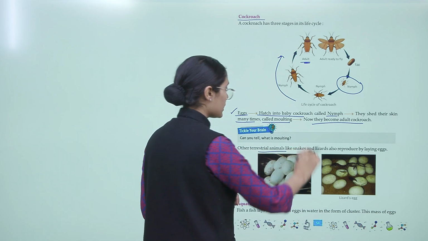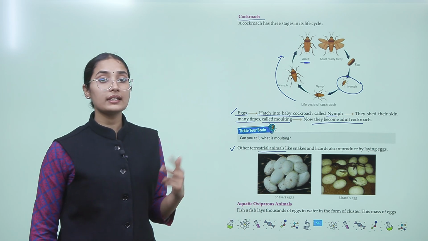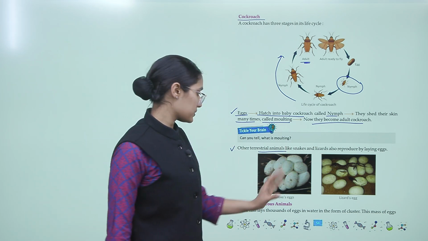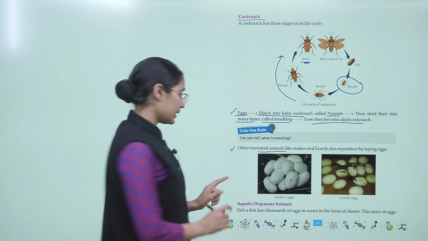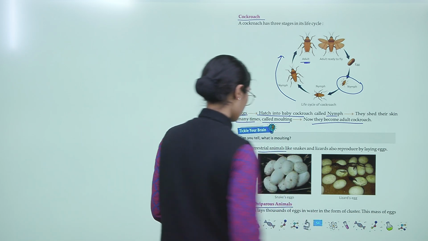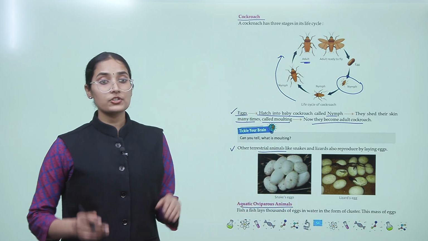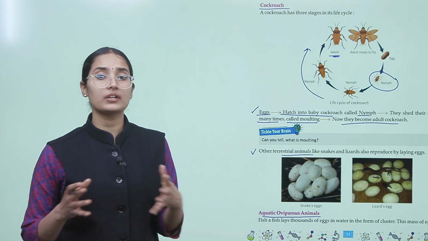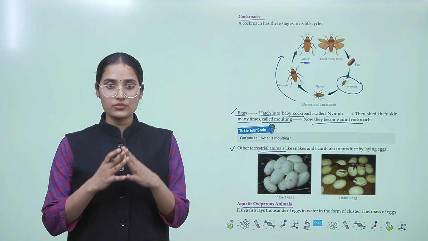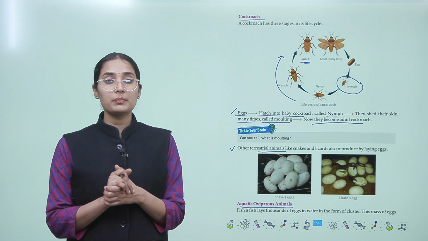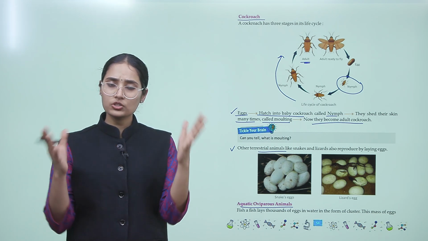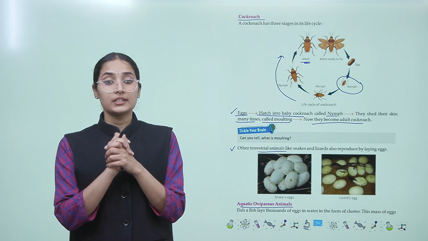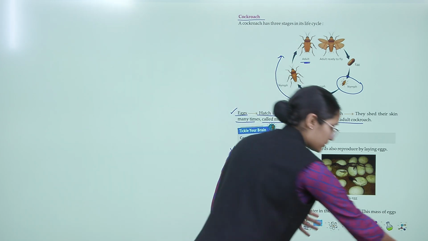Now other terrestrial animals also, like snake and lizard, reproduce by laying eggs, but they have a different process. Now let's come to the aquatic oviparous animals. Fish lay thousands of eggs in water in the form of a cluster. This mass of eggs of a fish is called spawn. So basically fish lay thousands of eggs together in water, right? And this is called the spawn. Now let's go to the next page.